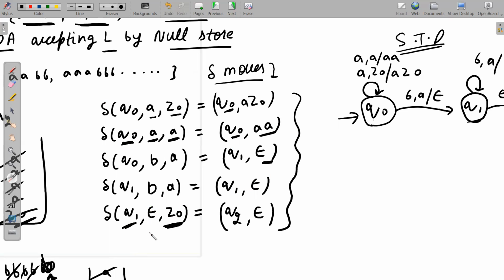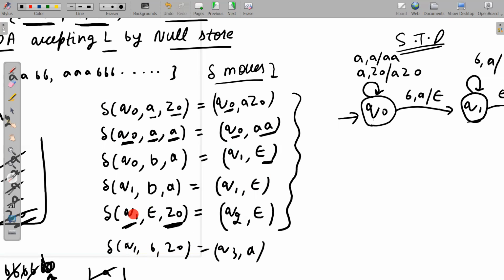And if we have a true move, then we will have a choice that on Q1, after reading Z0 from the stack, the PDA may move without reading anything, or the PDA may not move and instead read something like this. See here carefully. If we write here move Q1, B, Z0 is equal to, say, Q3, A. I am writing it just to give you an idea, it's not logical.